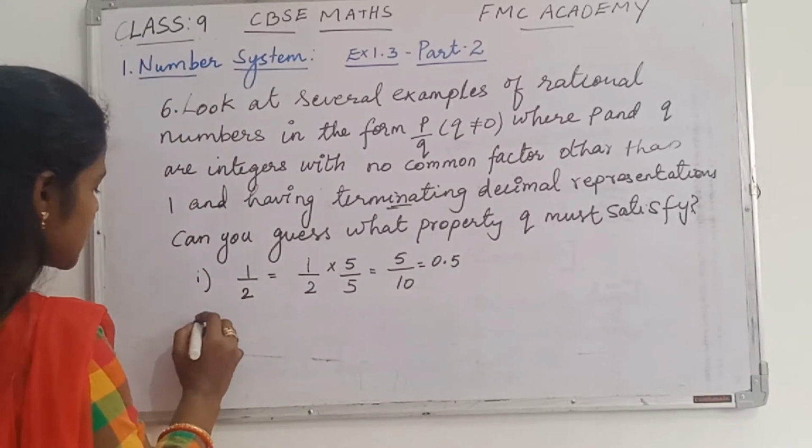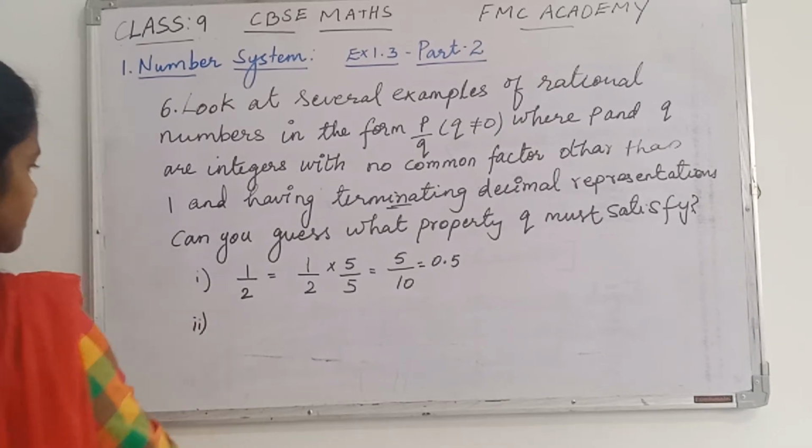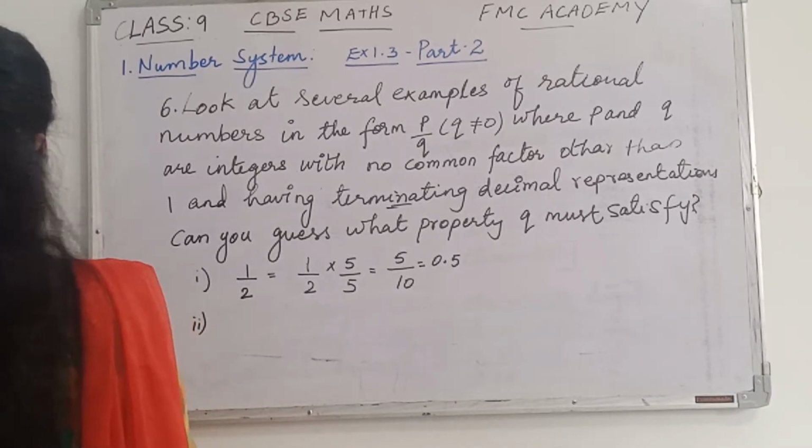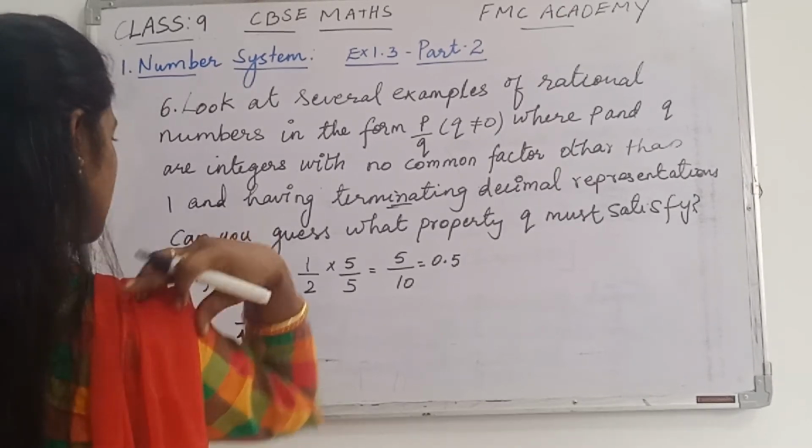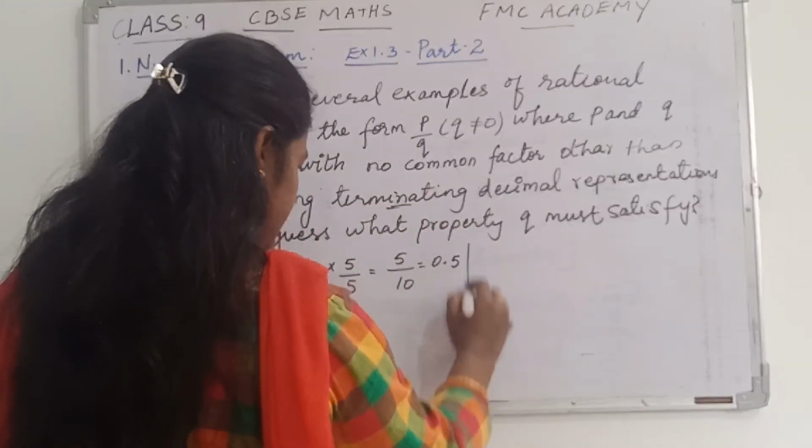Let me give the second example. The second example I will take is 1 by 4. Let me give 4 examples, then I will explain what we observe.